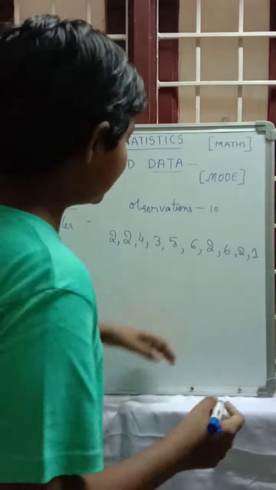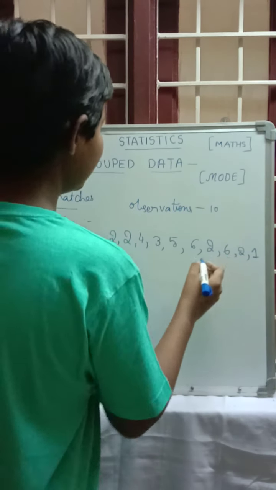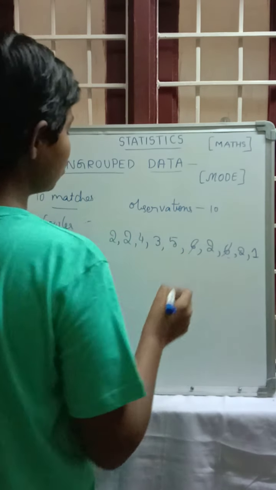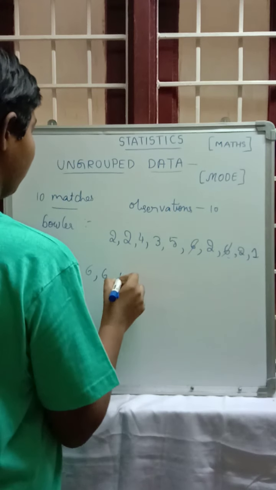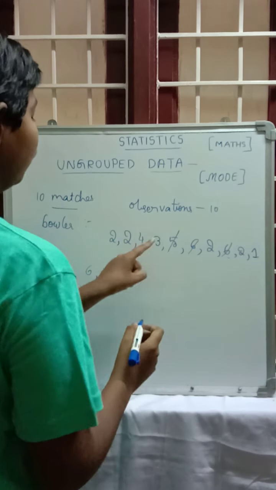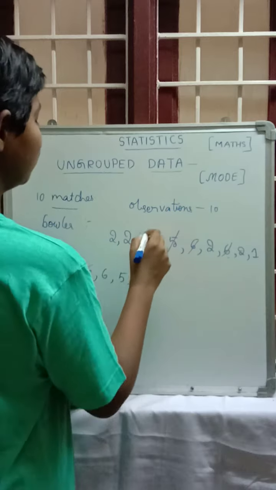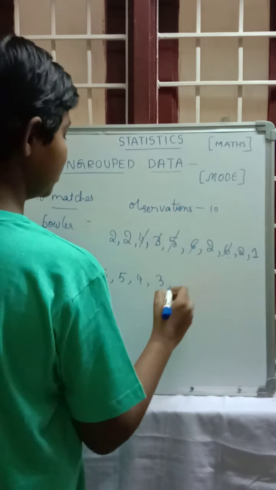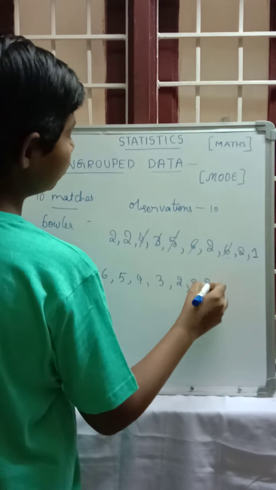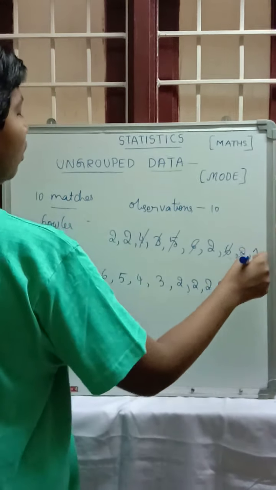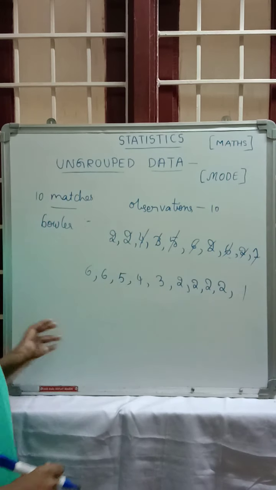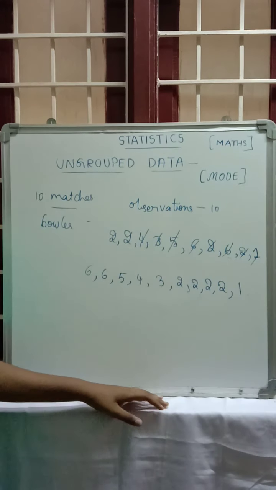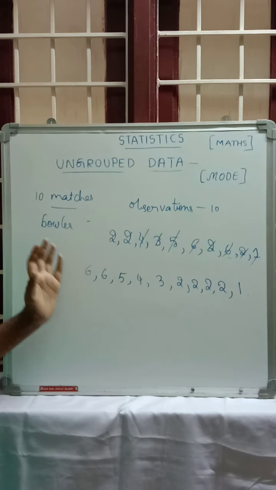In the previous example I used ascending order. Now let's discuss descending. Here the highest number is 6. 6 is repeated 2 times, so write two 6s and cross them out. Next 5 is there, only 1 time. Next 4, also only 1 time. Next 3, also only 1 time. Next 2, and the last one. So all get cancelled here. This is the data arranged in descending order.